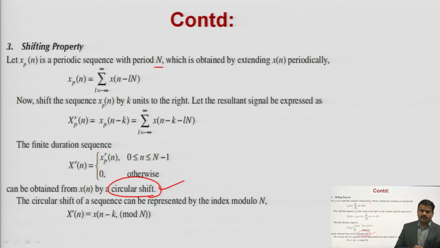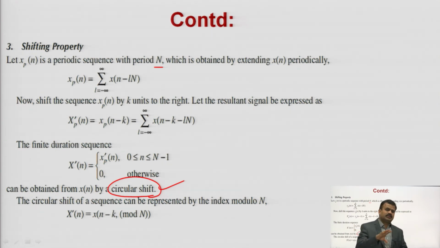If the sequences are periodic, and periodicity you can obtain only in periodic signals, whenever the signals are in a circle, you can say that periodicity is possible. So you always have to shift your signal circularly.